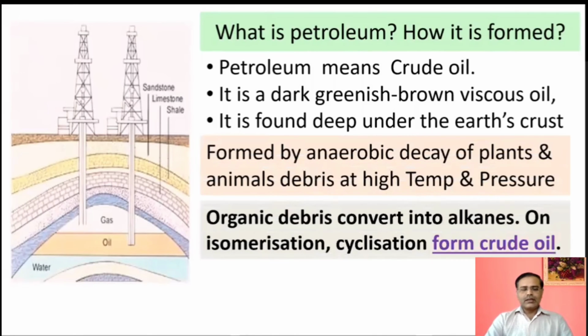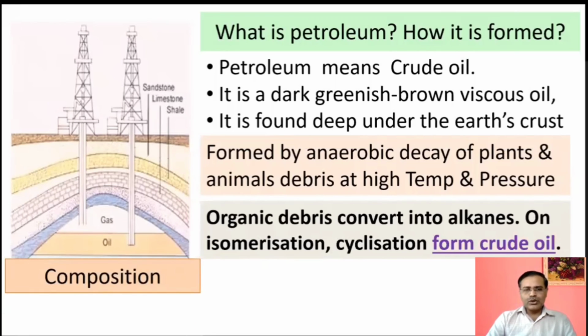Okay, and then what happens? These alkane molecules undergo some cyclization or isomerization, and that forms crude oil. It means the normal alkanes or straight chain alkanes are converted into branched alkanes, cycloalkanes, and something else. There will be some isomer formations, and the mixture of all these alkanes is nothing but the crude oil.